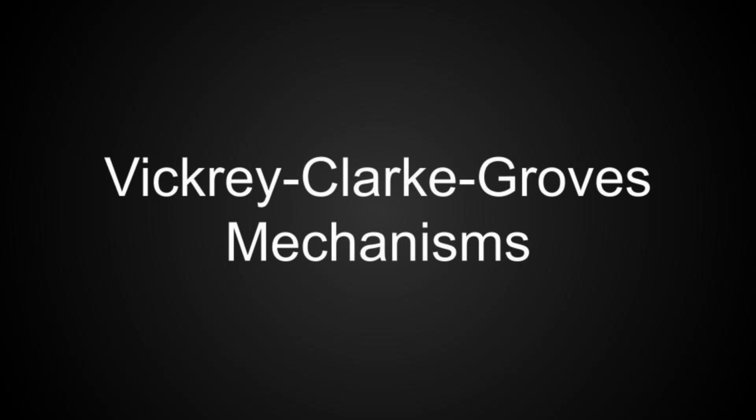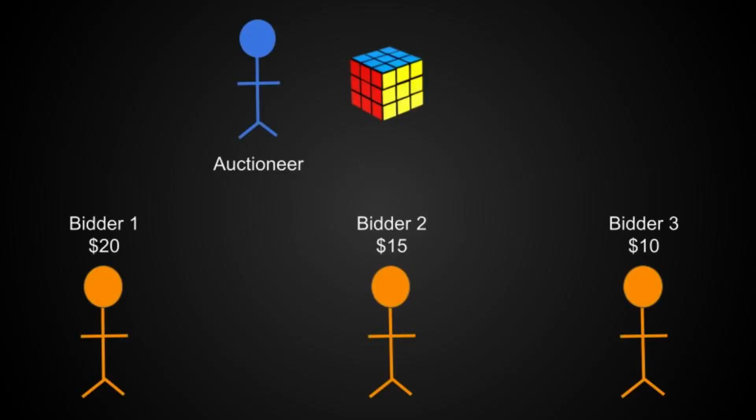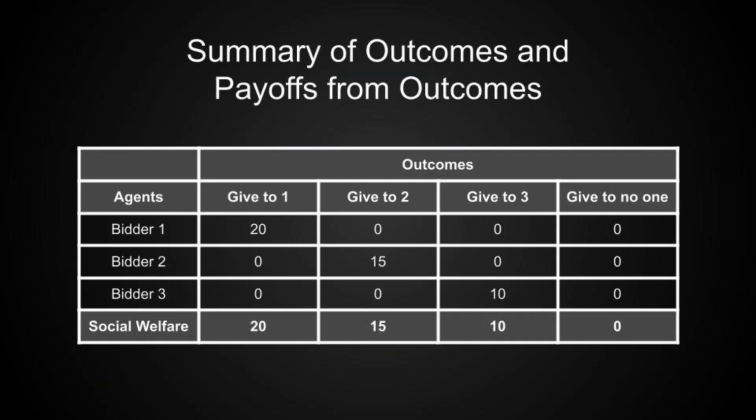Let's use an example to make this more concrete. Let's imagine an auction for a single item, such as this Rubik's Cube, and we have 3 bidders participating. Each bidder is willing to pay a certain amount for the Rubik's Cube. Bidder 1 values the Rubik's Cube at $20, bidder 2 values it at $15, and bidder 3 values it at $10. It may be helpful to organize the different possible outcomes and valuations for outcomes into a table like this.